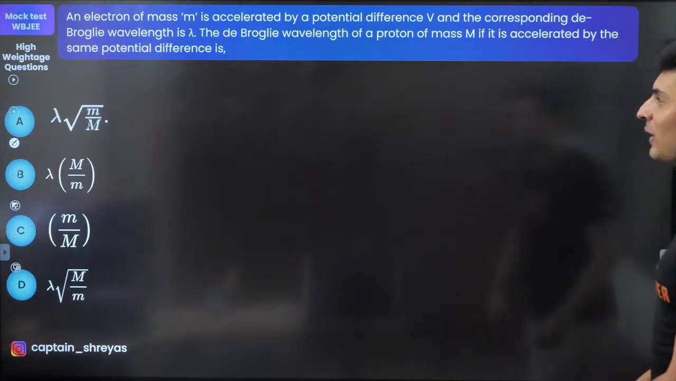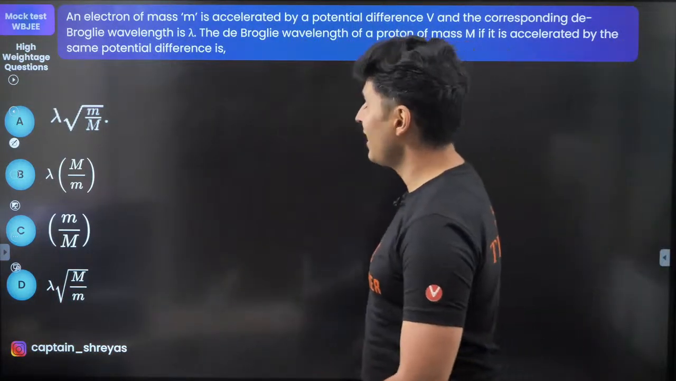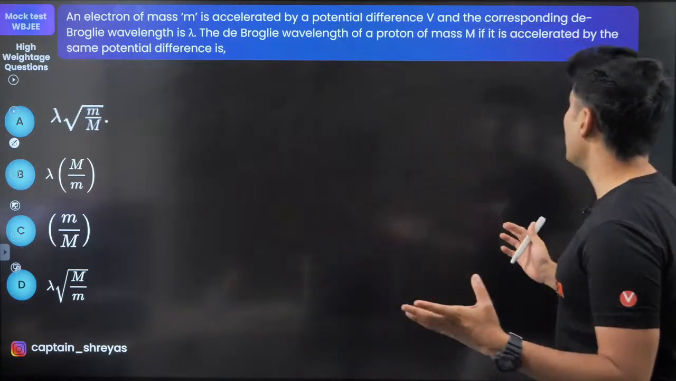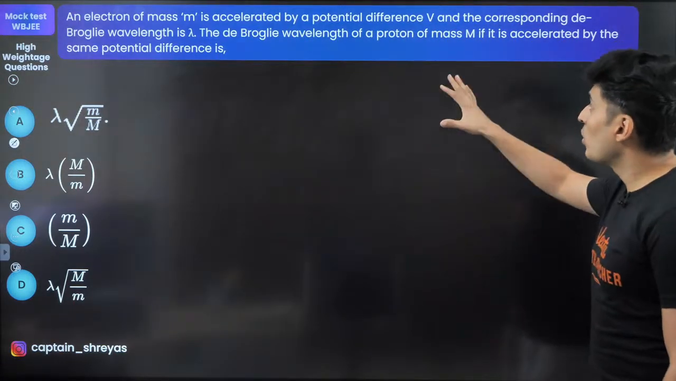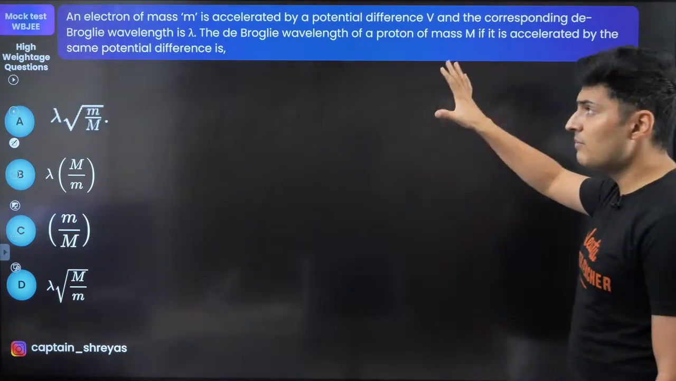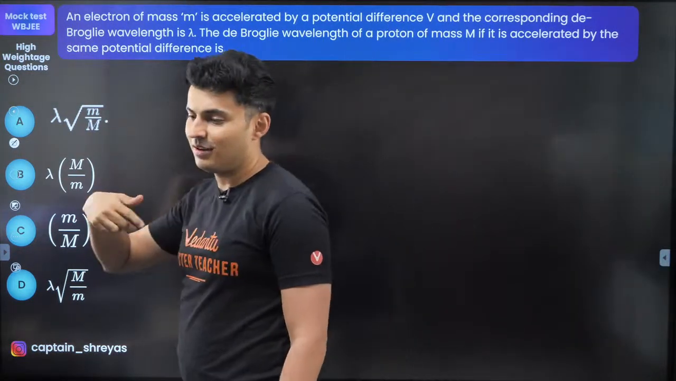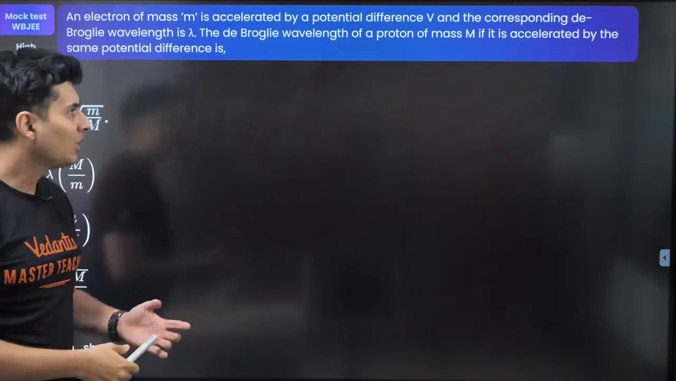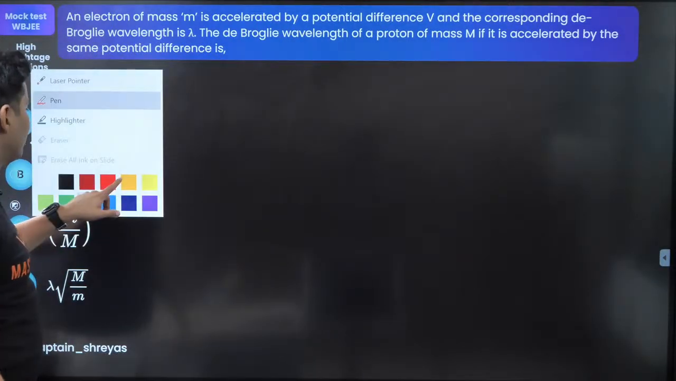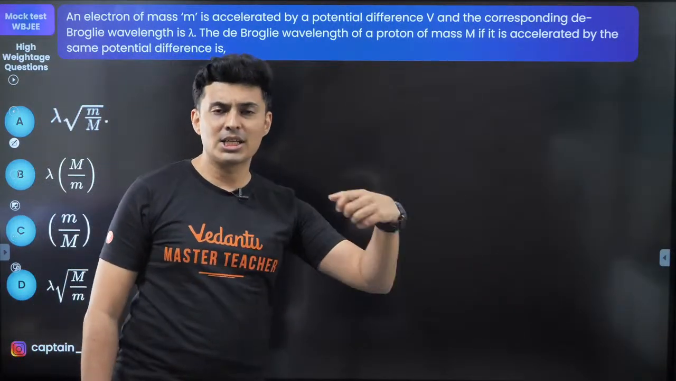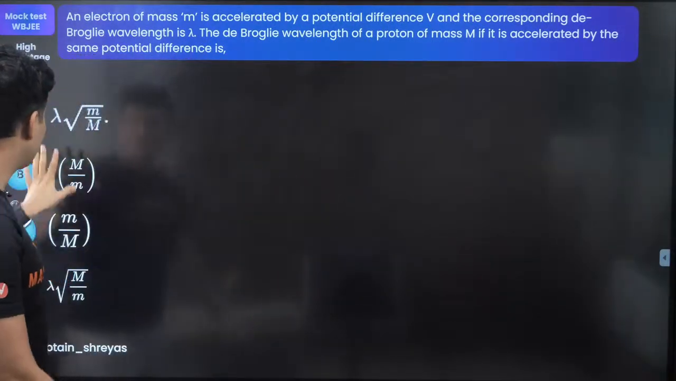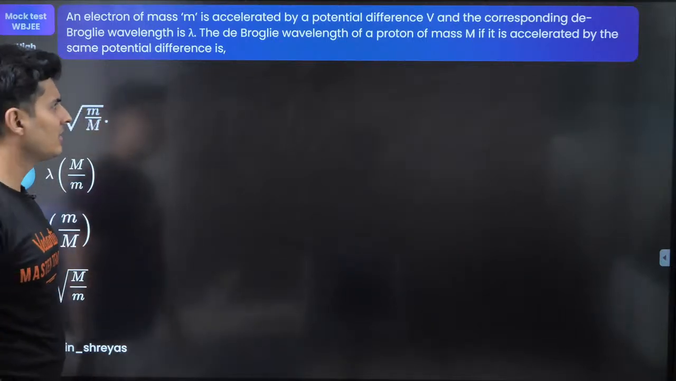All right. So moving on. Electron of mass m is accelerated and then the de Broglie wavelength is lambda. If you take a proton and accelerate it by the same potential, then what is the de Broglie wavelength? So let's find, is de Broglie wavelength related to the acceleration, charges and masses? Because I can see somehow it's related to the masses.